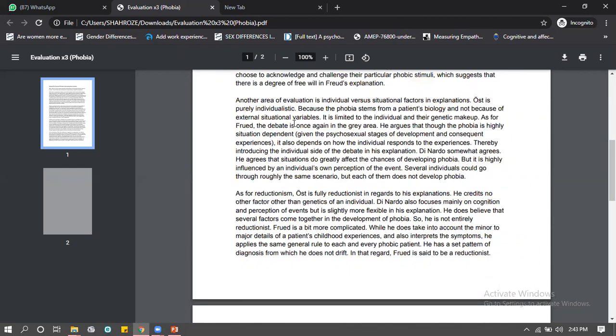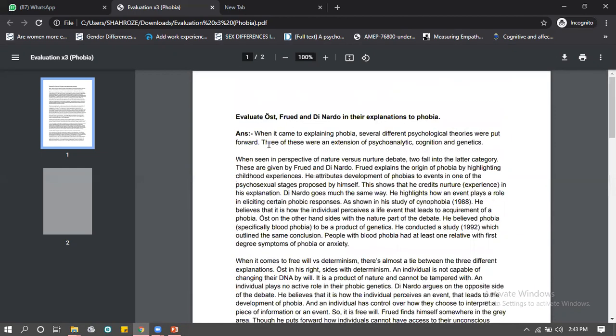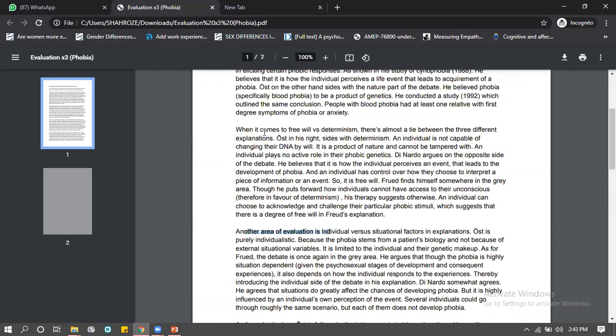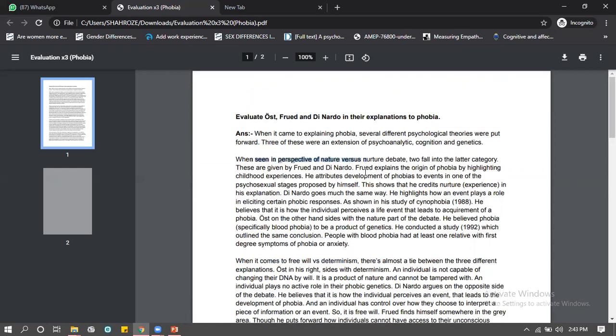So again, organize your paragraph according to the issues. 4 paragraphs, 4 issues. ये इसका issue अलग है, इसका issue अलग है, इसका debate अलग है, इसका debate अलग है. And you're going to tell के ये वाला बंदा इस issue के कौन से side पे जाता है, and you use evidence to support your argument. So that's what she has done, and this is a good answer.